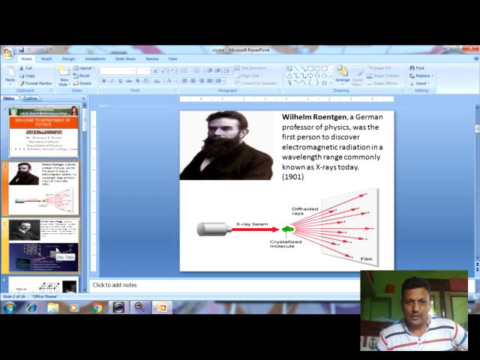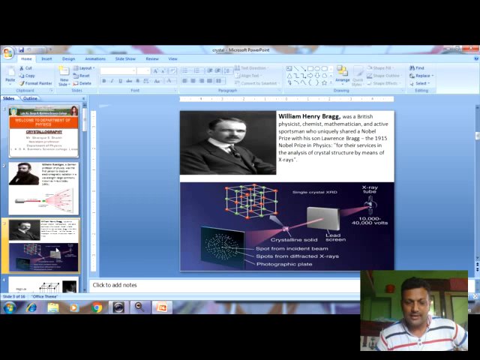Secondly, we move towards Henry Bragg. William Henry Bragg was a British physicist, chemist, mathematician and active sportsman who uniquely shared the Nobel Prize in Physics with his son Lawrence Bragg in 1915 for their services in the analysis of crystal structure by means of X-rays. So William Bragg used X-rays to determine the structure of the crystal.